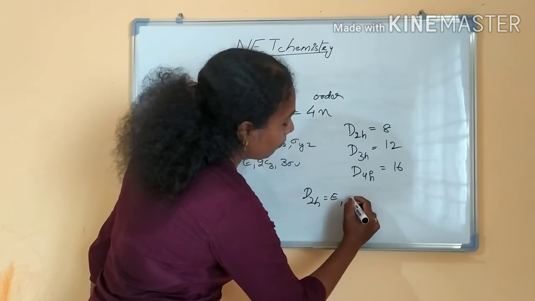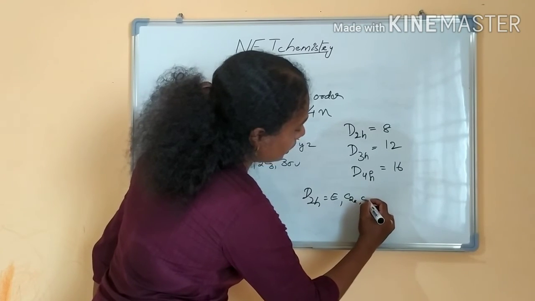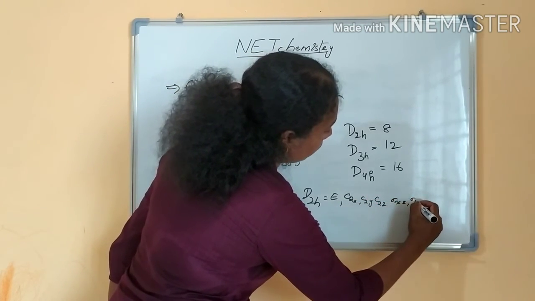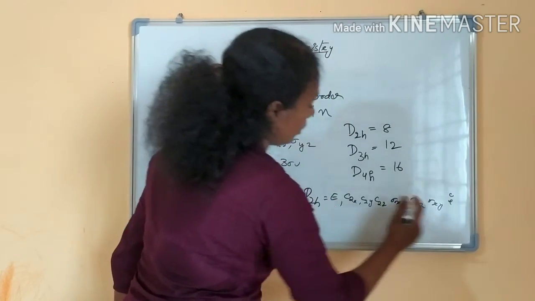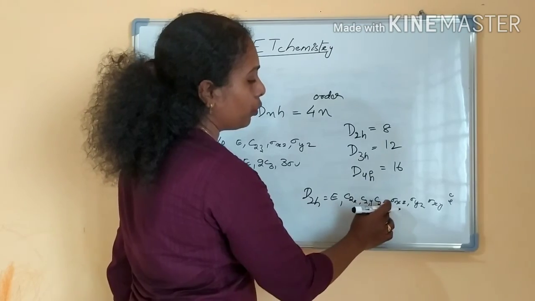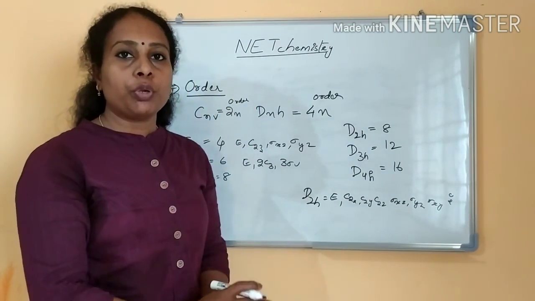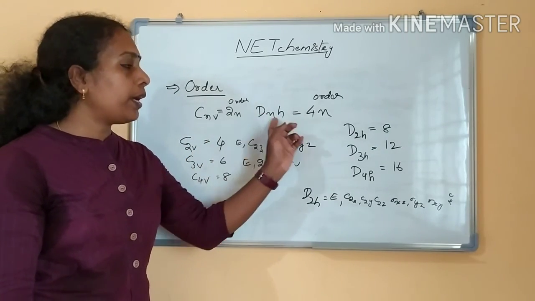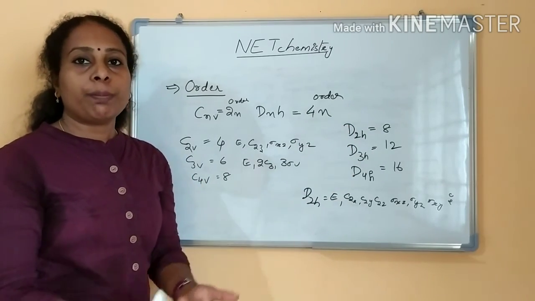Same E, C2X, C2Y, C2Z, right? Sigma XZ, sigma YZ and sigma XY and I. Count it 1, 2, 3, 4, 5, 6, 7, 8. This is the order of a point group. You can find out if it is a CNV point group 2 into n, and if it is a DNH point group 4 into n is the order of the point group.